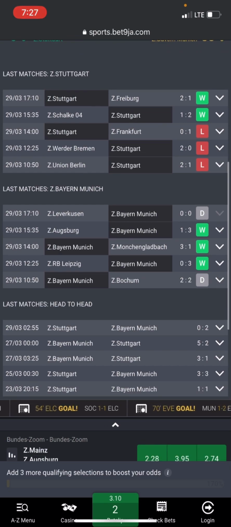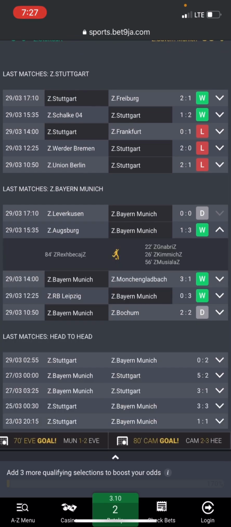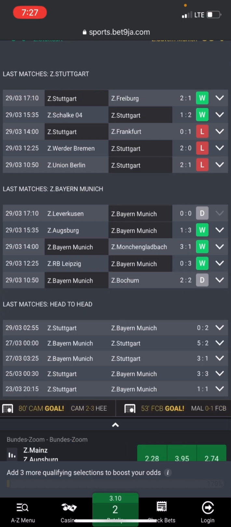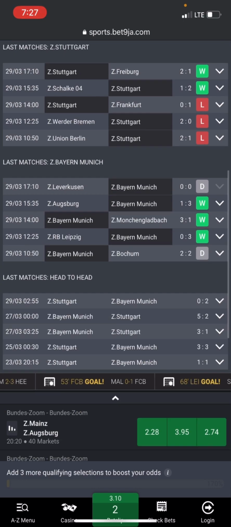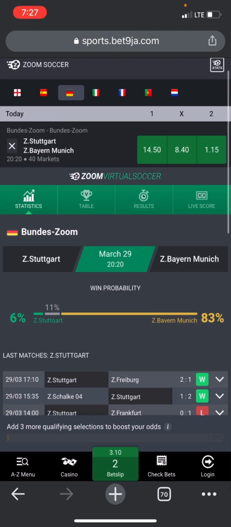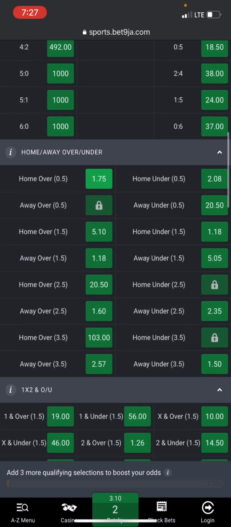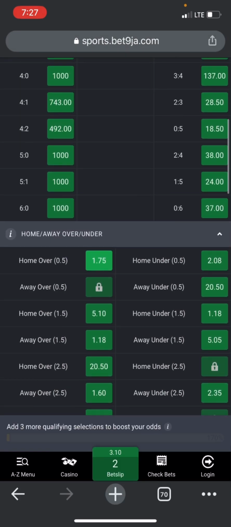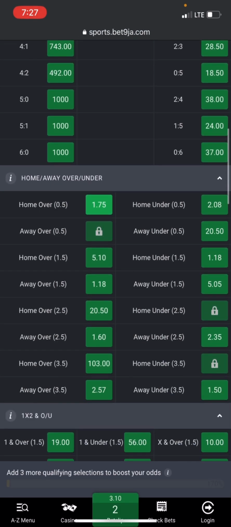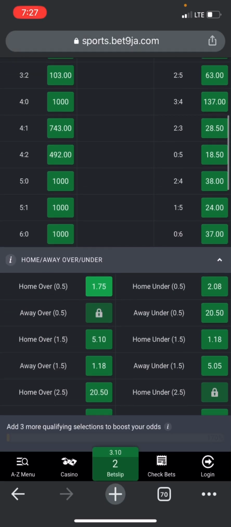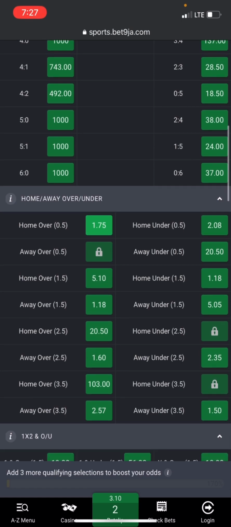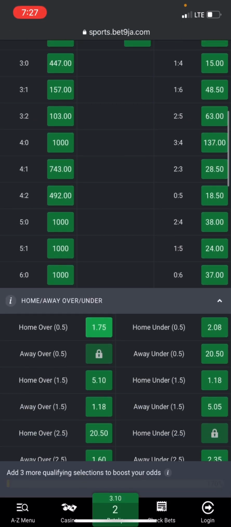And if you look at it, this team always gets a draw, or the other team scores at least 1, and it can win too. But the high chance of the first team scoring at least 1 goal is a high possibility. Also, if you look at the odds they are giving us for the home team over 0.5, you can see it's 1.75, which is a very low odd.